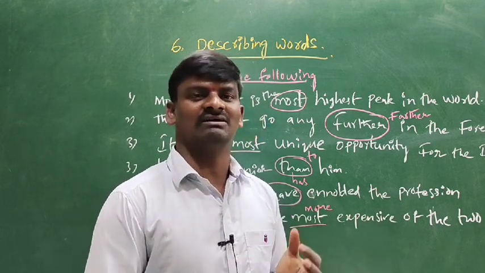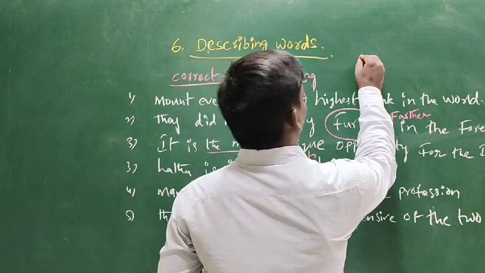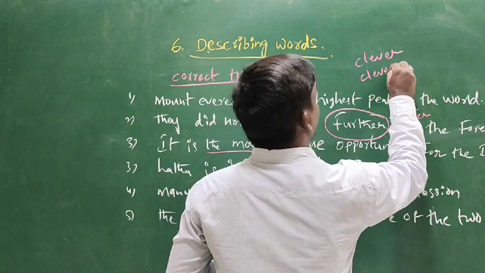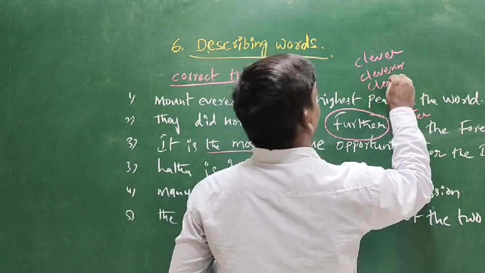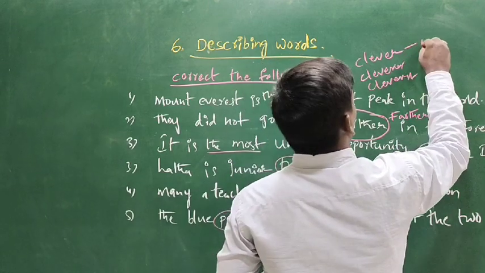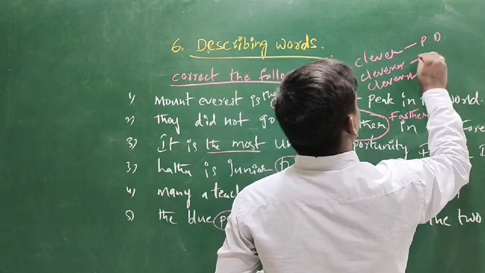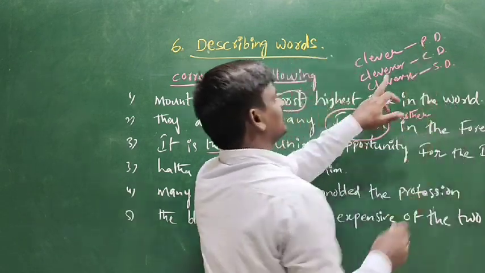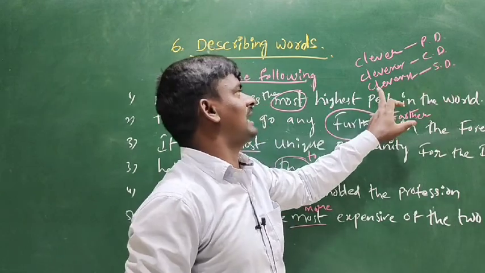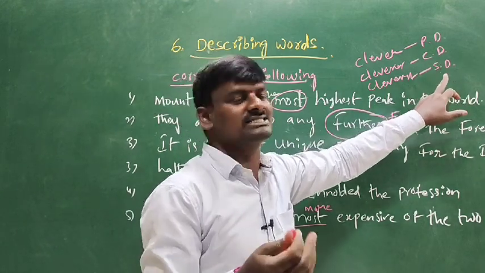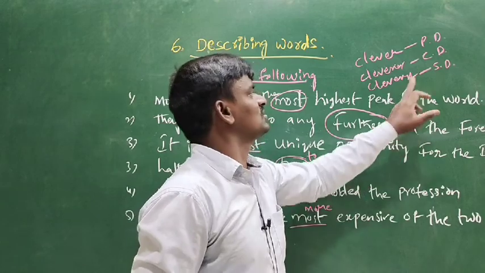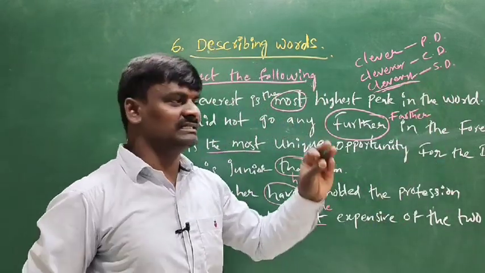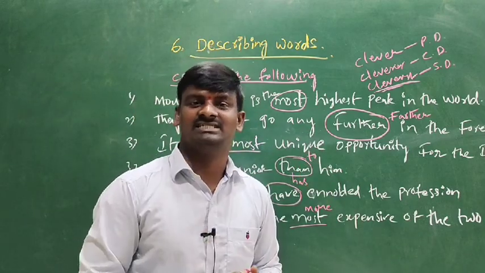For example, clever, cleverer, cleverest. Positive degree, comparative degree, superlative degree. Cleverest is the highest degree in degrees of comparison. Superlative degree, this is the highest degree. Here you can understand degrees of comparison or degrees of adjectives.